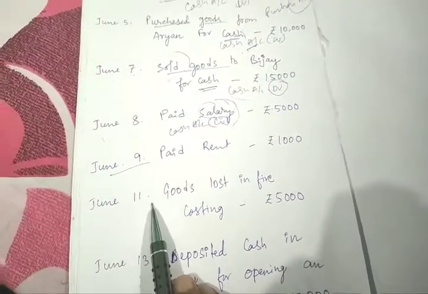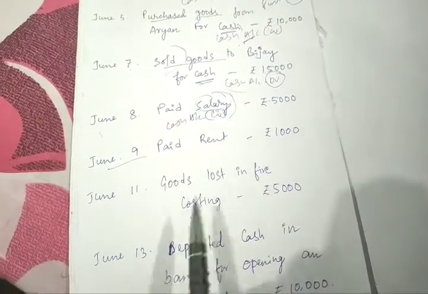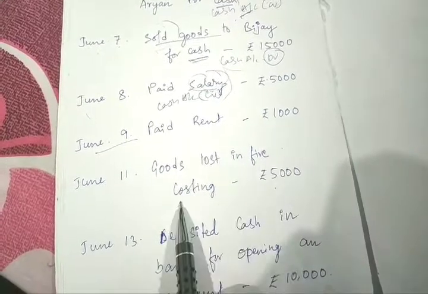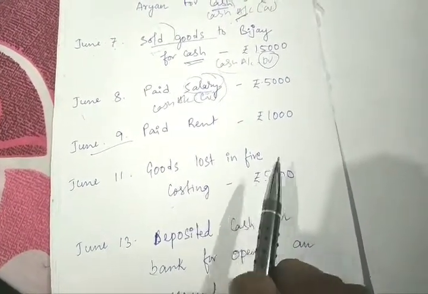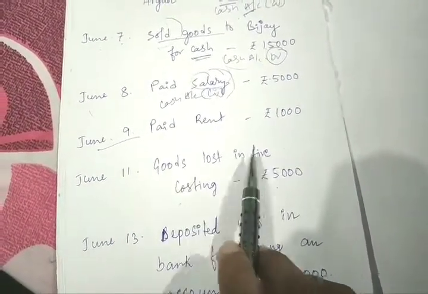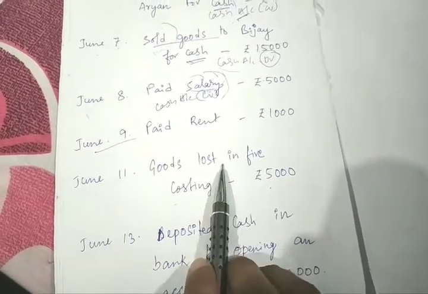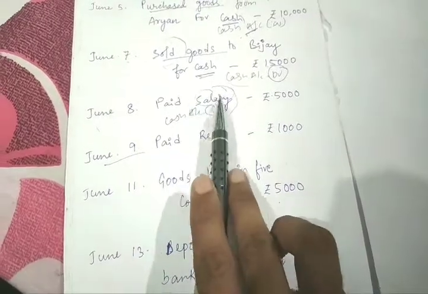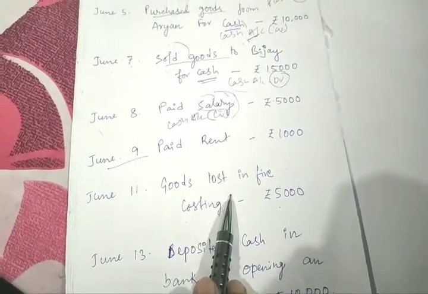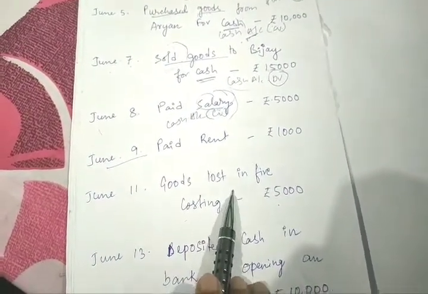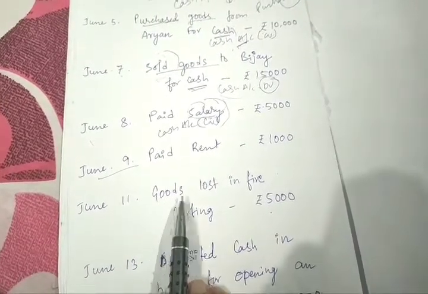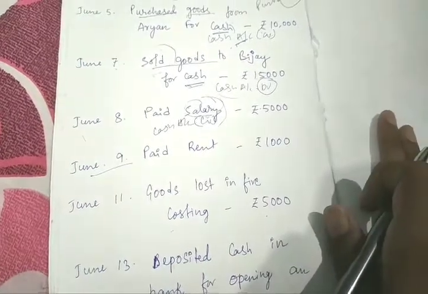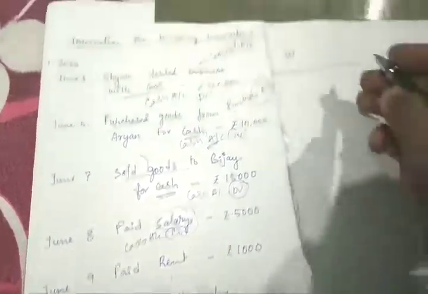Now June 11, goods lost in fire costing 5,000. Now there were some goods which were lost in fire costing rupees 5,000. So what will be the entry? Now goods lost in fire is a loss. So I have given note that any losses and expenses are debit. Any expenses like salary, rent and loss is your debit. Clear? Now what we will write? Stock lost in fire account debit, because goods are lost in fire.